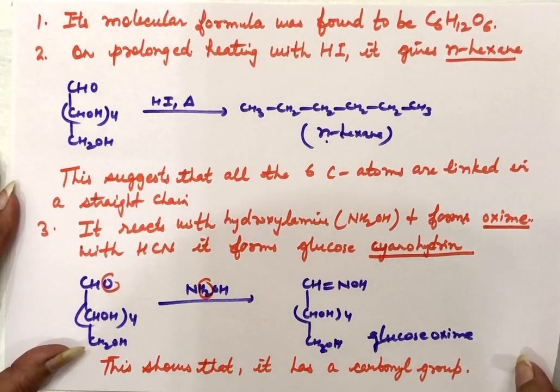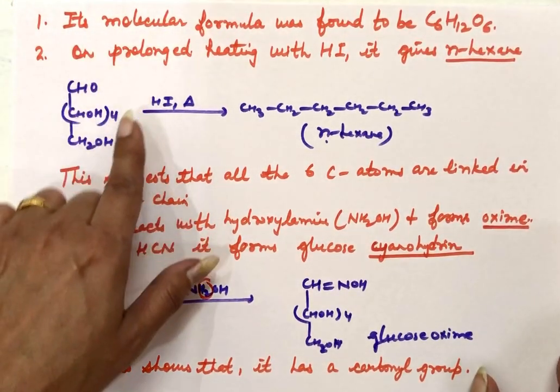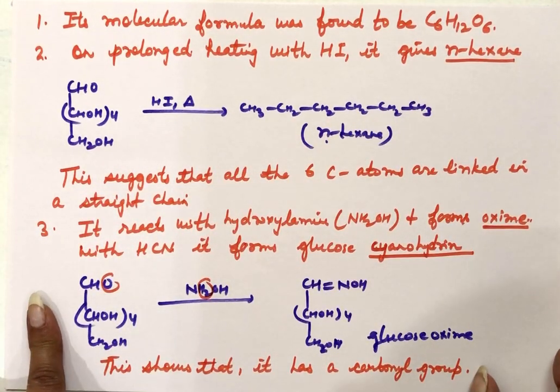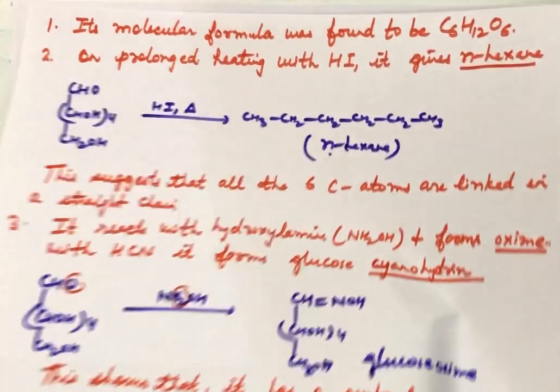So first we know this is the formula. Then we know all 6 carbon atoms in glucose are present in a straight line. Now we know that it contains a carbonyl group, an aldehyde or a ketone group, in glucose.